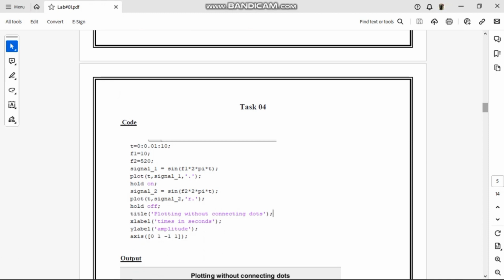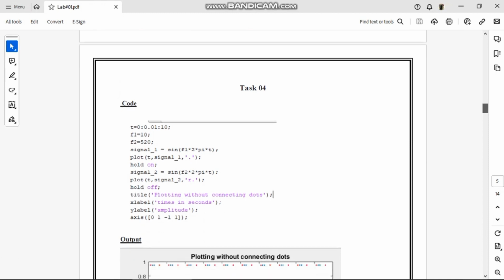Now what is hold on and hold off? In MATLAB, hold on is used to retain existing plots on a figure while adding new plots, and hold off is used to turn off the hold on behavior, allowing new plots to replace existing ones.